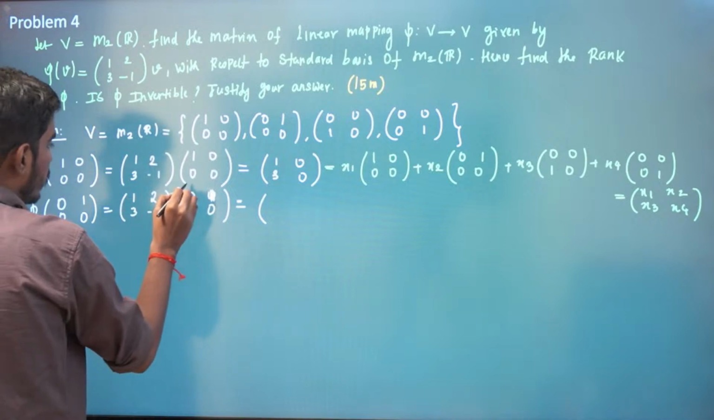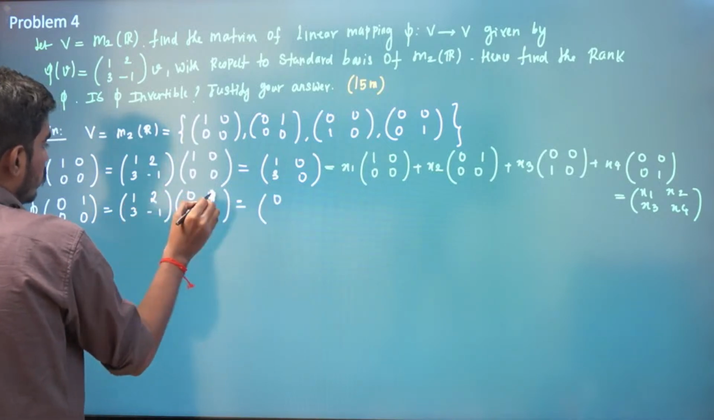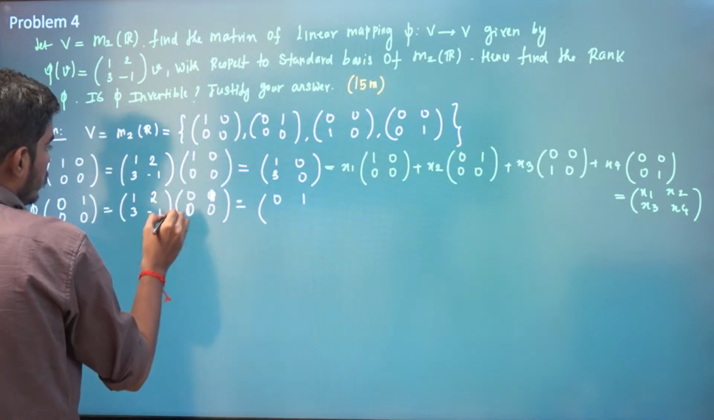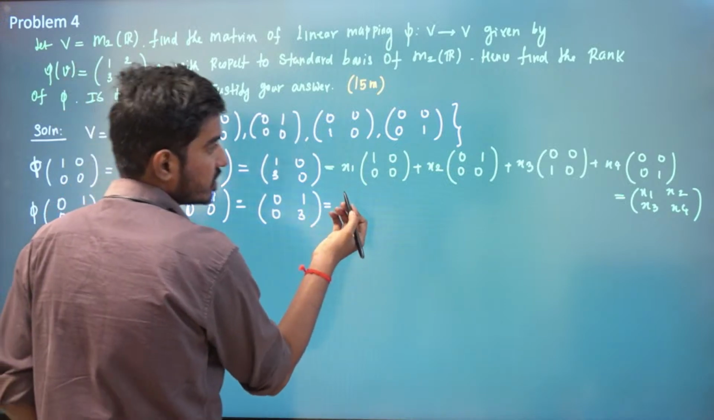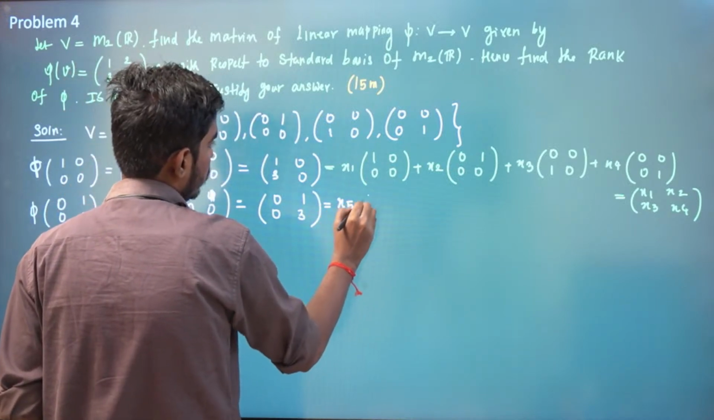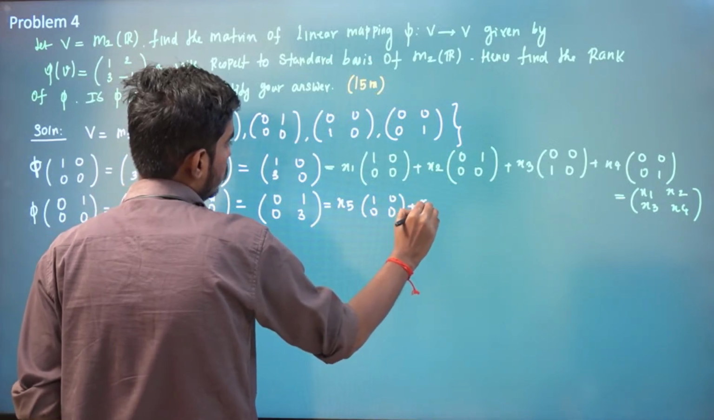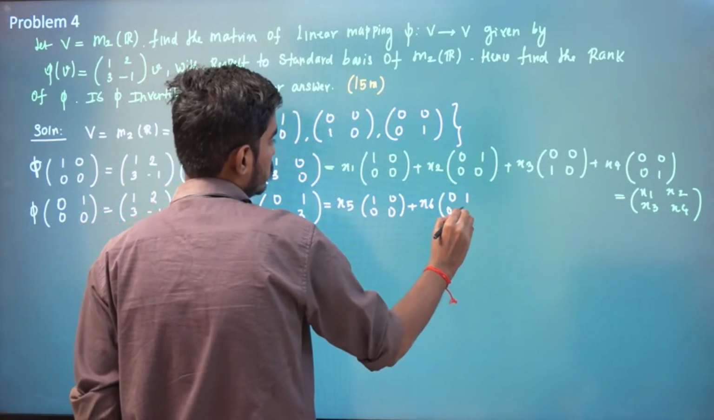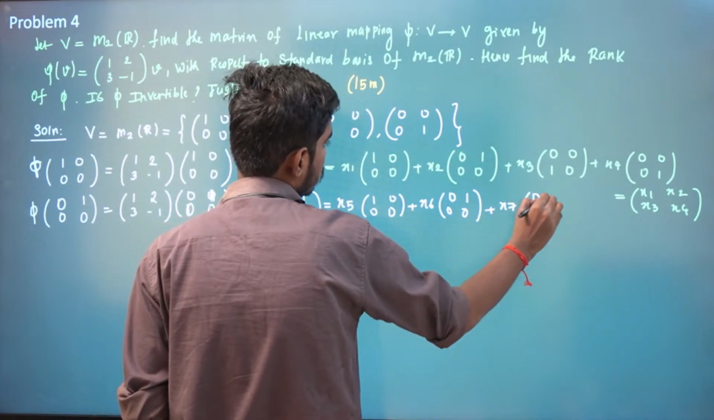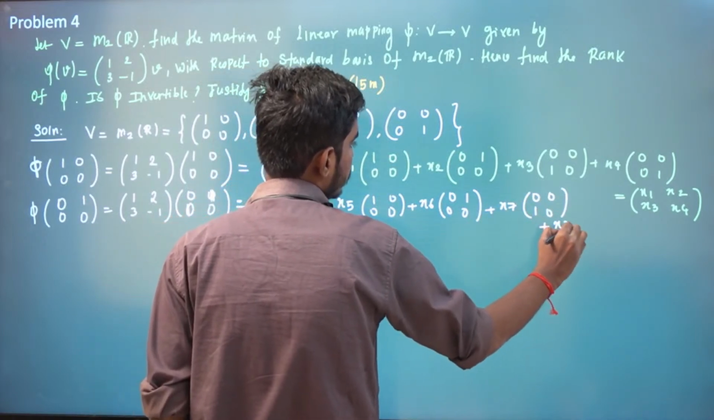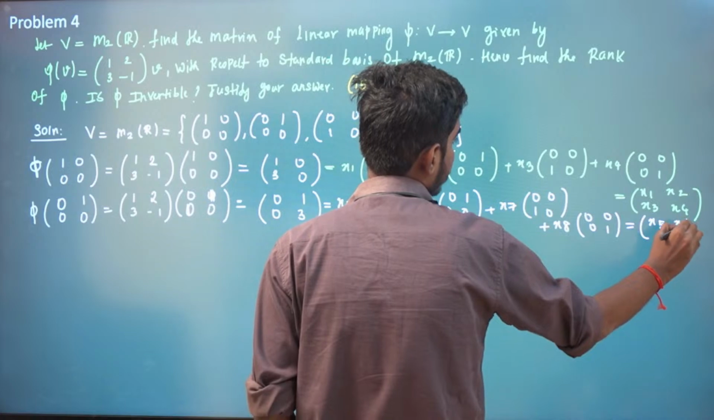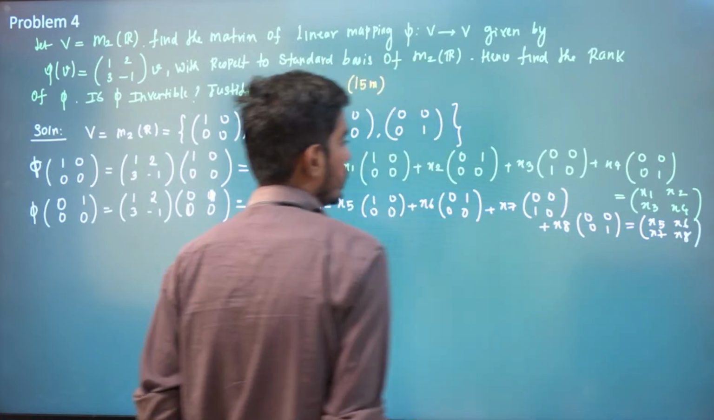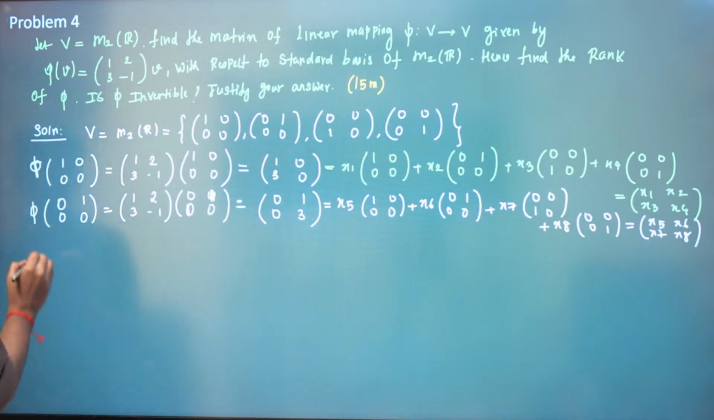So what you will have? 1 into 0, 2 into 0, 1 into 1, 2 into 0, 3 into 0, 3 into 0. This will be 3, right? So this is, let us say, some x5 times 1 0 0 0 plus x6 times 0 1 0 0 plus x4 times 0 0 1 0 plus x8 times 0 0 0 1, and this turns out to be x5 x6 x7 x8, and similarly if you equate, you will get x5 x6 x7 x8, and phi of 0 0 1 0.